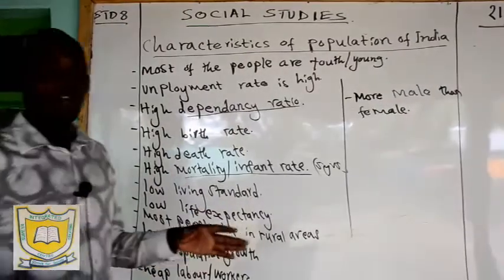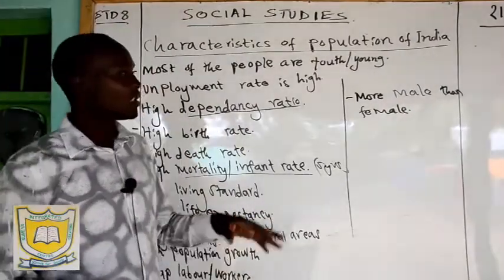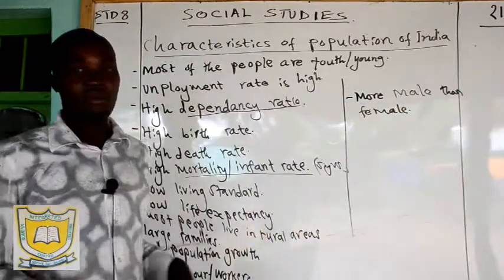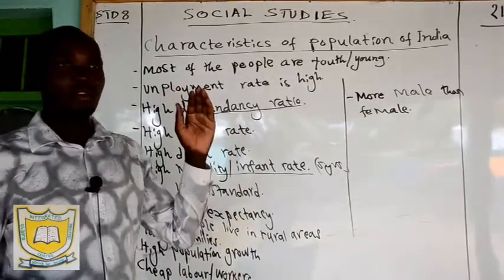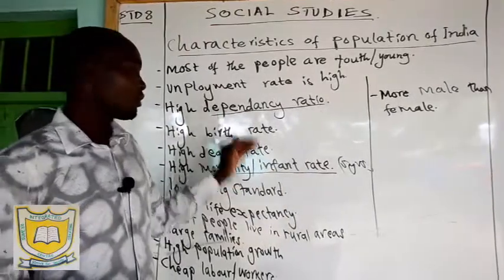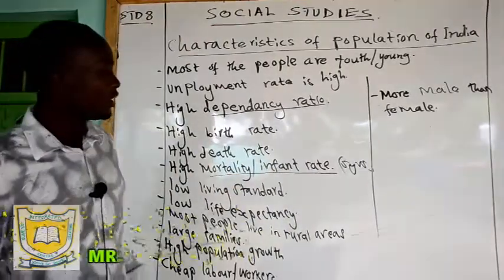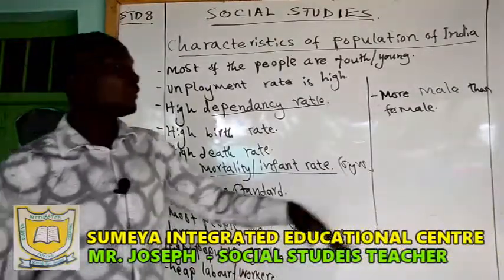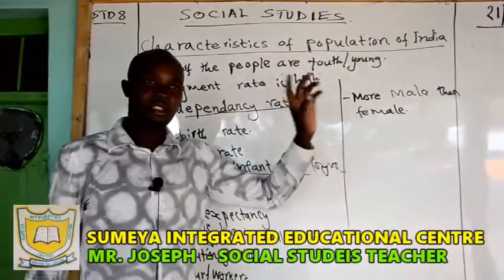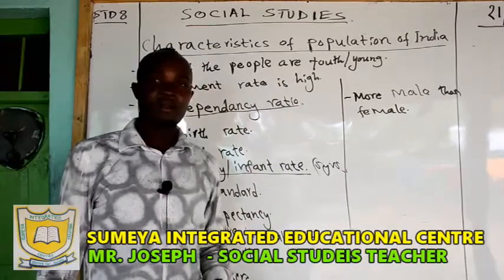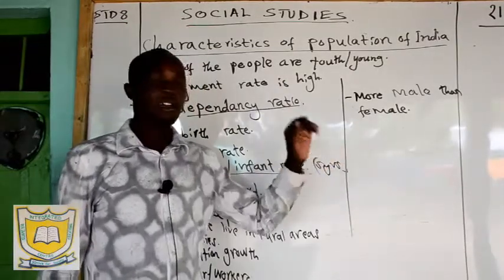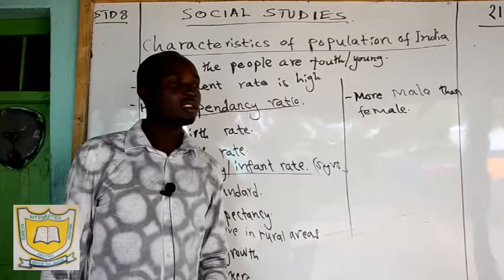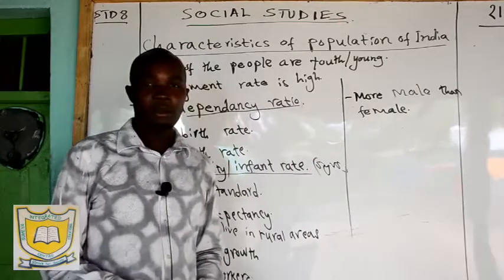In Kenya, we say that we have more female than male, but in India we are saying that we have more male than female. That's the only difference. So if you are well informed about the Kenyan population characteristics, then this one is not a problem. It's just the same. But the difference is this one. In Kenya, we have more female than male. Then India, the opposite: more male than female. Just like that. So that is all about India.